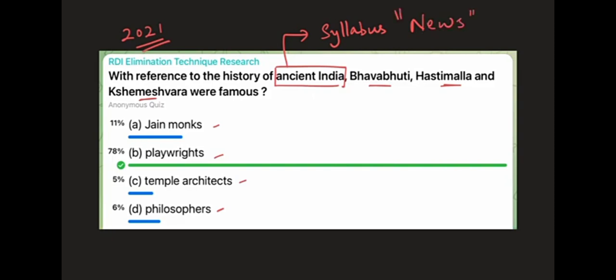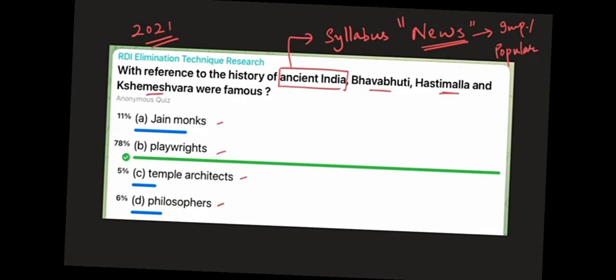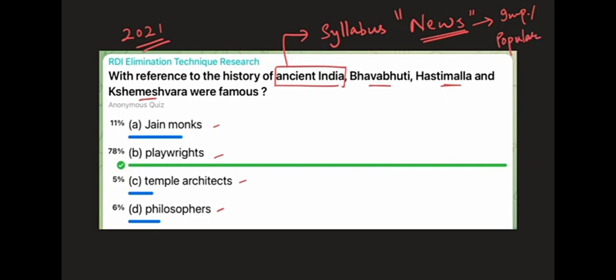Yesterday in the advanced elimination technique discussion, and generally in this course also, I have said that if any random term from the news is given, Denis Owen, ACE2, Himalayan nettle, right? So many different questions we have discussed. If it is from the news, the most important or the most popular of all the options in the context of your syllabus will of course be the most likely answer. But this question is not from news, it is from your syllabus.